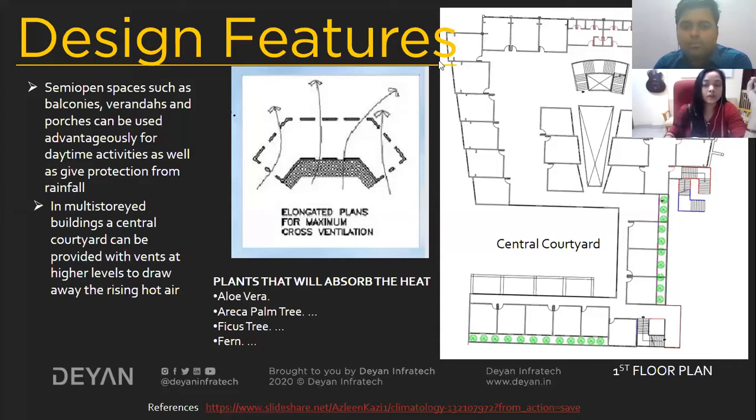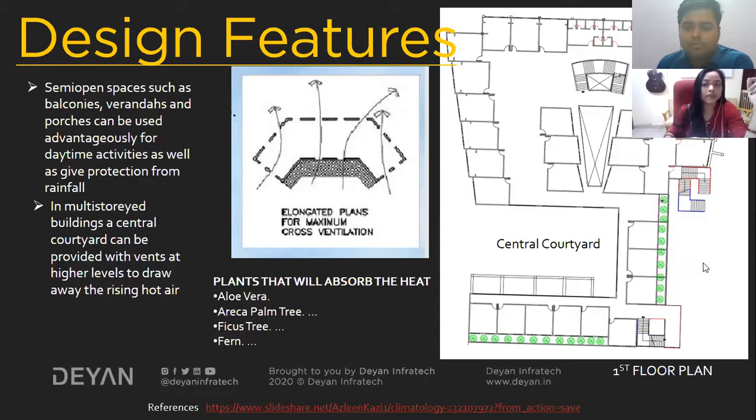Since it is covered on three sides, it's protected by walls. So it's a central courtyard in the middle. Again, there is an atrium in this portion, which could also act as a courtyard or a skylight. These are provided to reduce the amount of heat gain inside the building block.